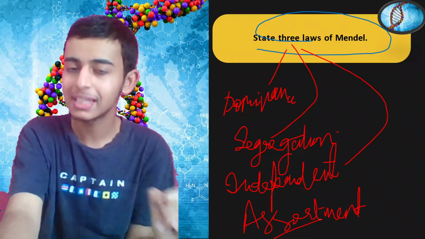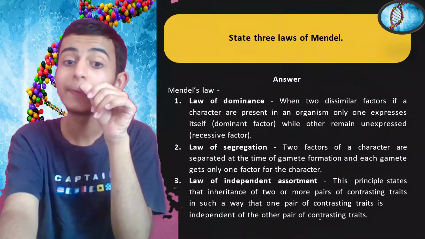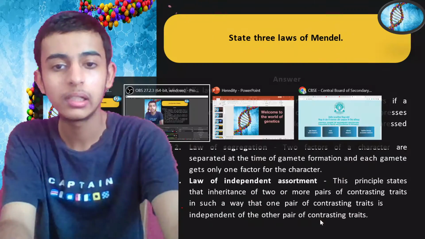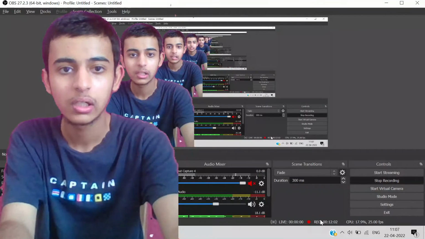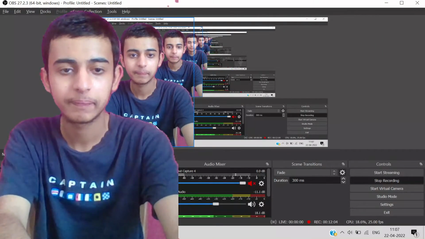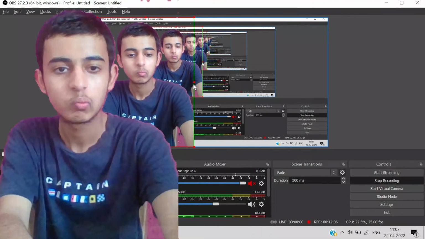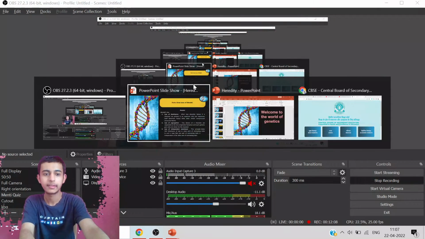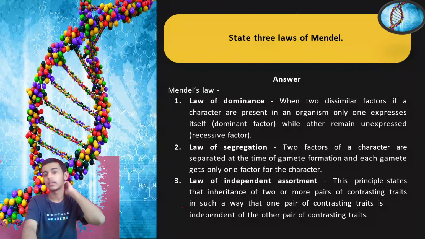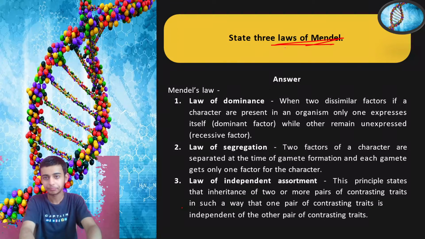These were the three laws given by Mendel, and let's have a look at them. Is it visible? I need to make sure that it's visible. Just a second. Better. Okay.